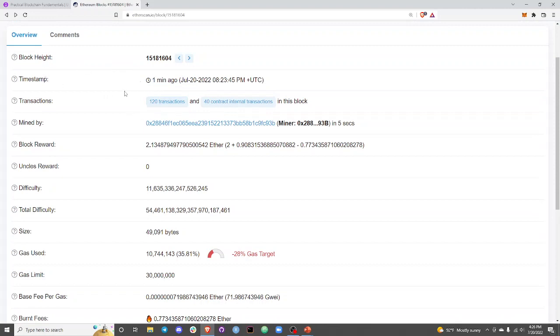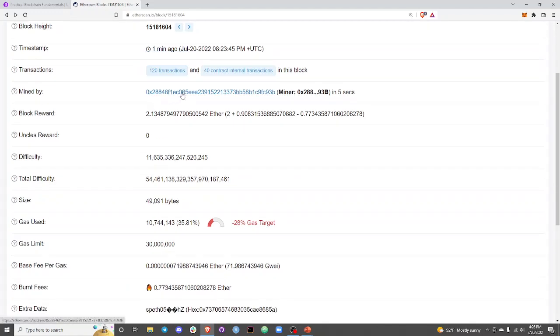So height, timestamp. There's 120 transactions in this block. Don't worry too much about contract internal transactions. That'll be a little more advanced for this, but 120 transactions in this block. It was mined by this miner. Ethereum's currently proof of work, so people use a lot of electricity to make blocks. Soon it'll be proof of stake, so it won't really hurt the environment as much when they make blocks.